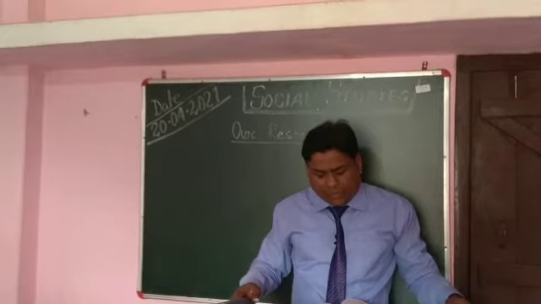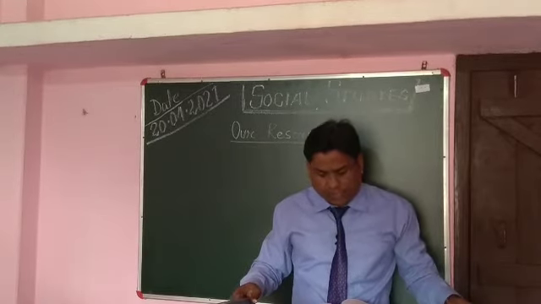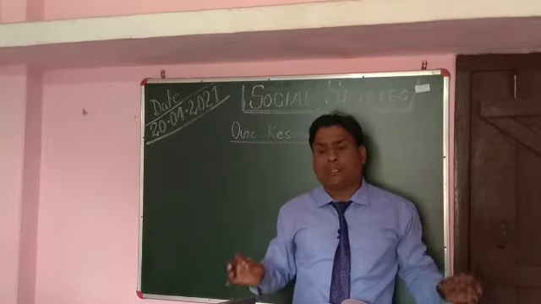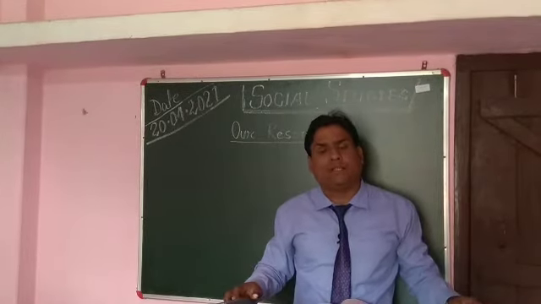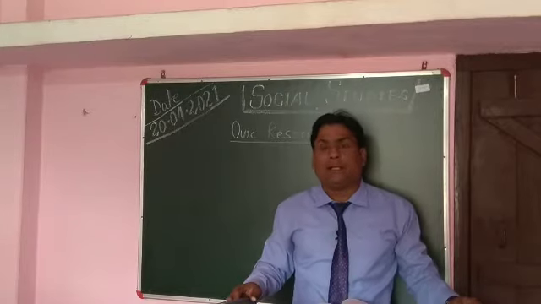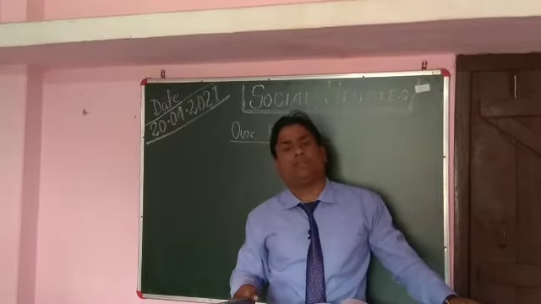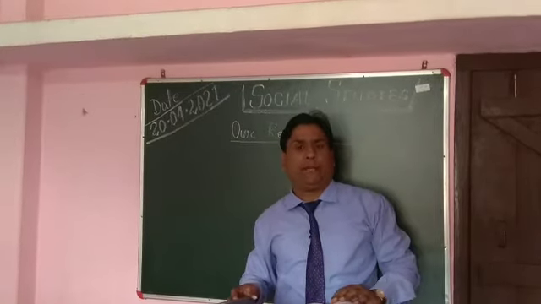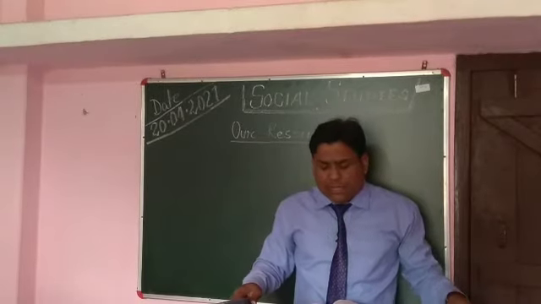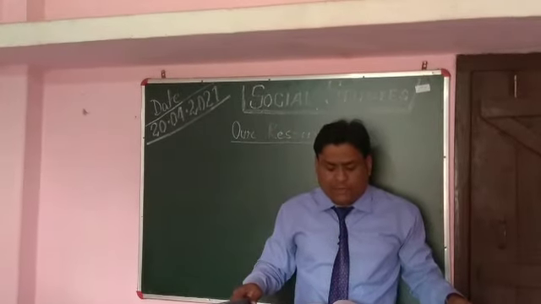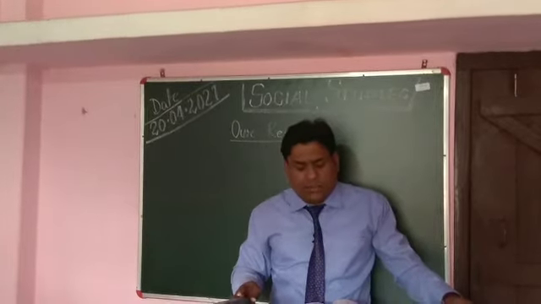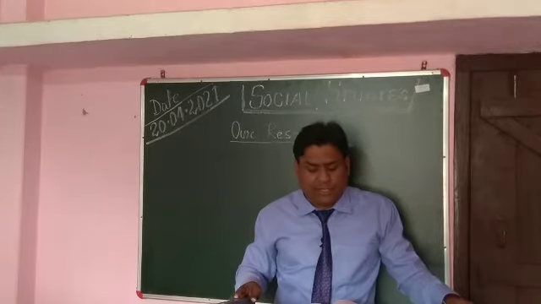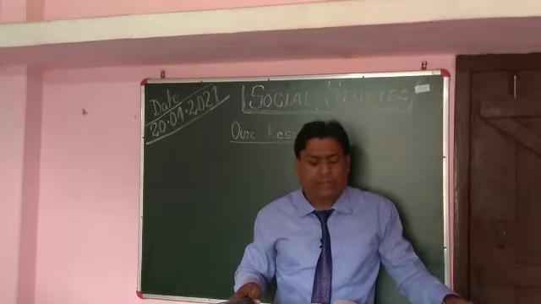I beg your pardon, human-made resources. What are human-made resources? The resources which are developed by the humans are known as human-made resources. There are 2 types of resources. One is natural resource and another is human-made resources or man-made resources. These resources are created by human beings from the materials available in the environment. They in turn are used for the production of other resources. Tools, machines, buildings and other infrastructure are all examples of the human-made resources.